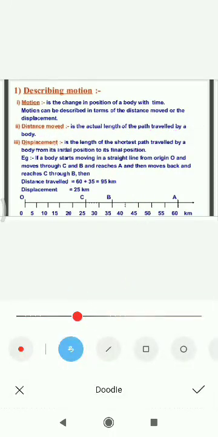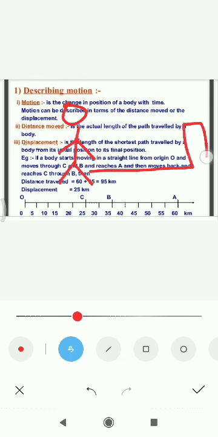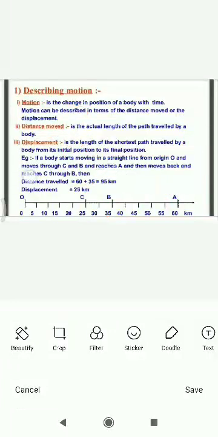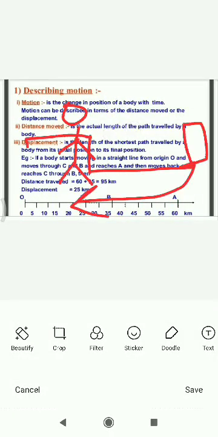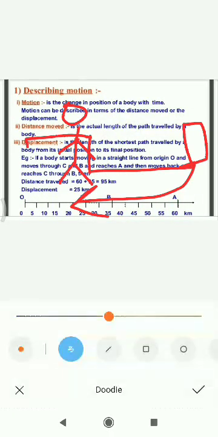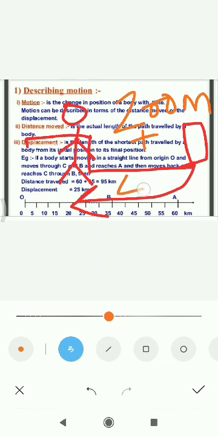So what do you mean by distance? Distance is simply nothing but how much you travel. For example, this is you. You go from your house, go to the milk booth, get milk and come back to your house. So if the distance between your house and the milk booth is 200 meters, your distance is 200 plus 200, 400 meters you have traveled.